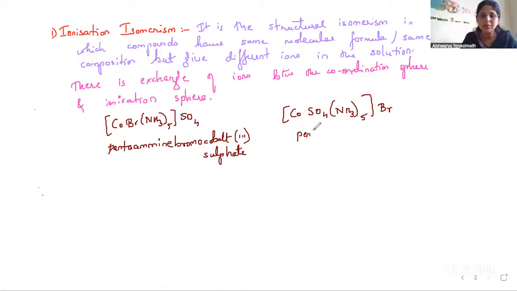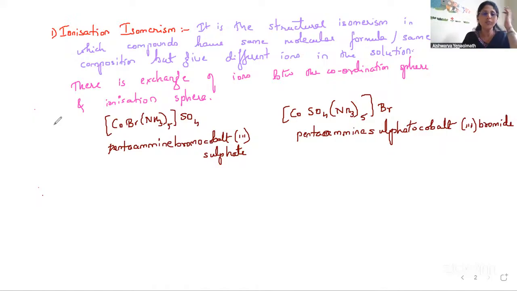This is pentaamminesulfatocobalt(III) bromide. Look at the coordination sphere and the ionization sphere. Here this is the coordination sphere, this is the ionization sphere.